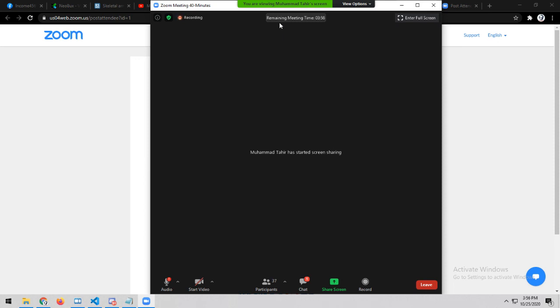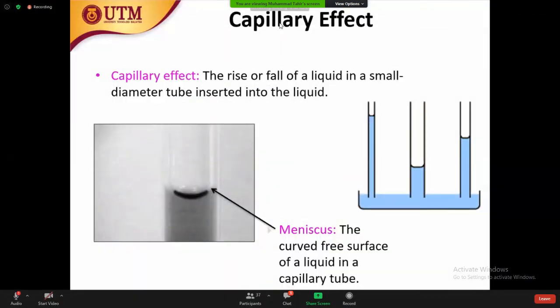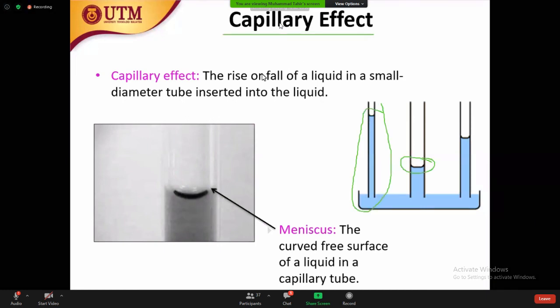Okay, so now you have the capillary action. This capillary action defines how much a water level can rise inside the tube when you insert this tube inside the container. So you see here, a lower diameter gives you more capillary action and a higher diameter reduces the capillary action. So capillary action is the rise or a fall of a liquid in a small diameter tube inserted into liquid. So it means it's not every time.